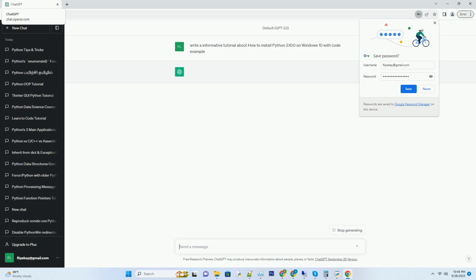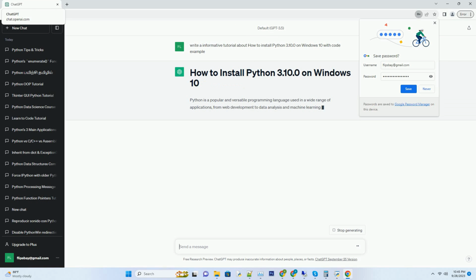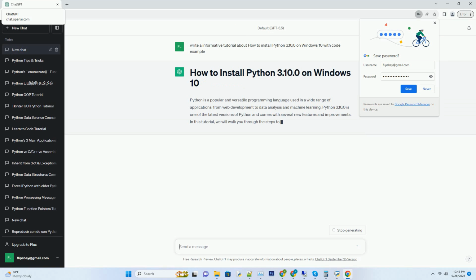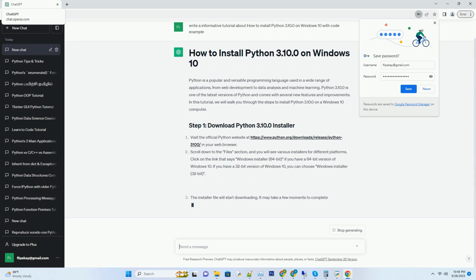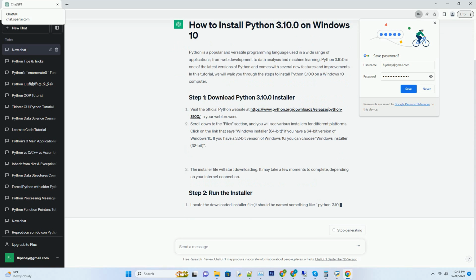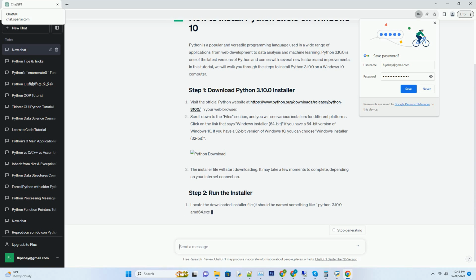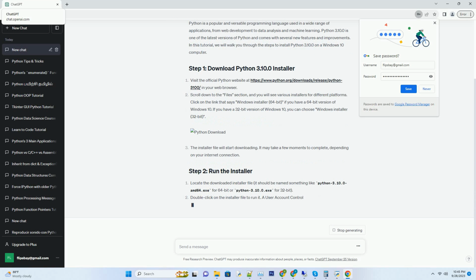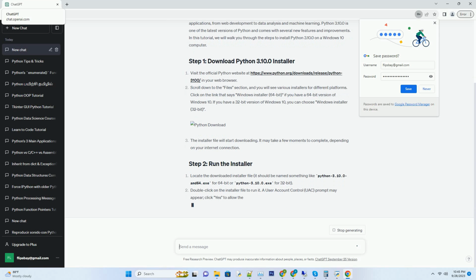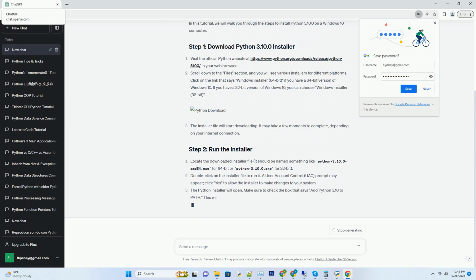Python is a popular and versatile programming language used in a wide range of applications, from web development to data analysis and machine learning. Python 3.10.0 is one of the latest versions of Python and comes with several new features and improvements. In this tutorial, we will walk you through the steps to install Python 3.10.0 on a Windows 10 computer.